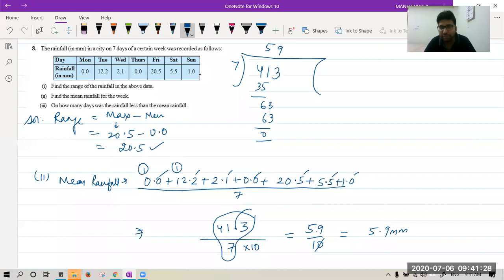Sir, please repeat, Lavya is saying. Lavya, what I have done to find the mean rainfall is I have taken all the values and added them like this, upon 7. Why 7? Because there are 7 days. The formula for mean is the sum of all observations divided by 7.